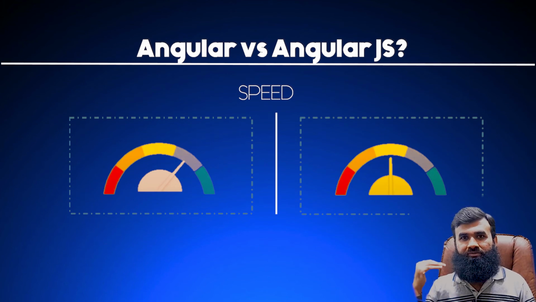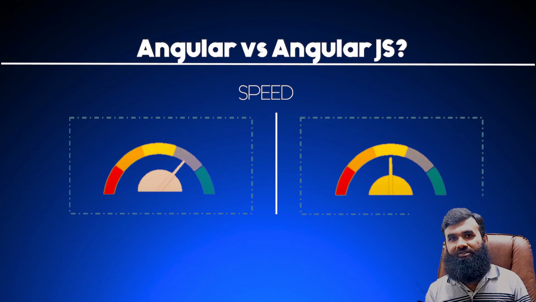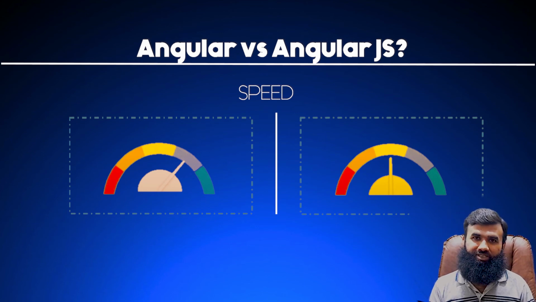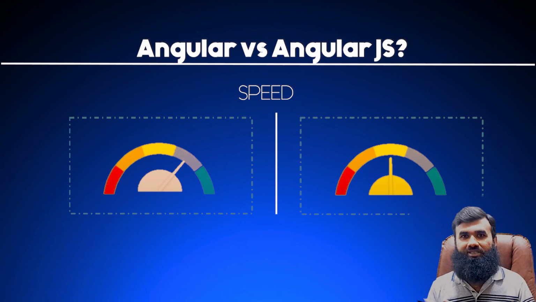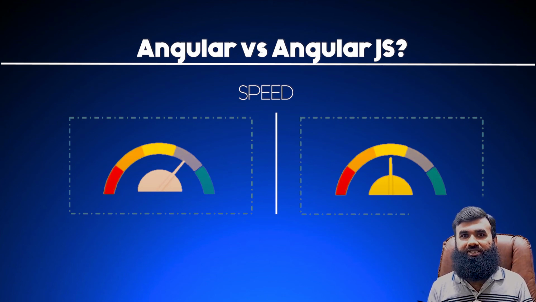We have to make a rapid response for the data requested, and we have to get that data present in the DOM. We have to navigate between different pages and switch between different URLs. That's all going to happen in the DOM, in a single page application. So based on all this stuff happening in the DOM, analysts have figured out that Angular is 5 times faster than AngularJS. So these are all the factors involved between these two.